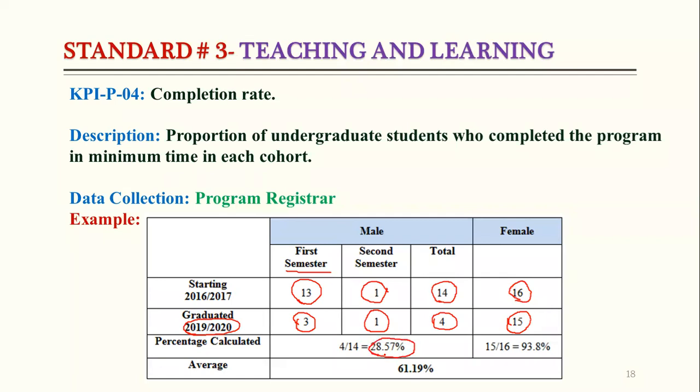In the male campus, 28.57% graduated, and in the female campus, 93.85%. So the average is 61.19%. And this KPI is very easy to calculate, you just take the data from the program registrar and make a table like this and prepare the report.